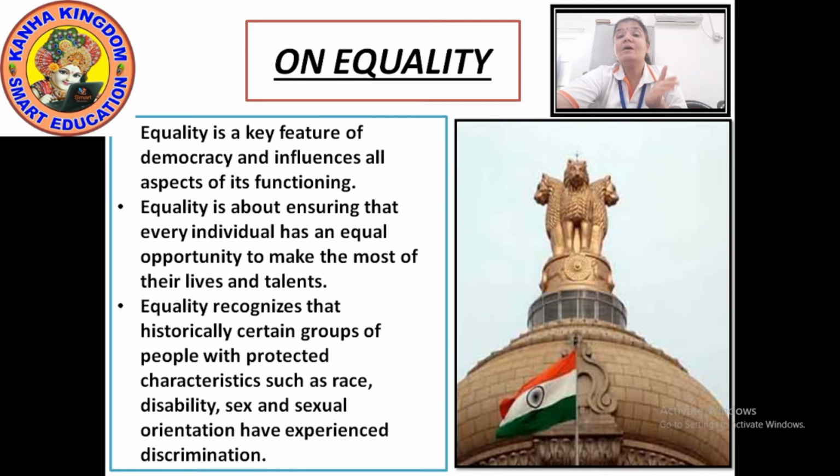Equality is about ensuring that every individual has the equal opportunity to make the most of their lives and talents. Means if we say right to vote, means each and every person will have the right to vote after an eligible age.